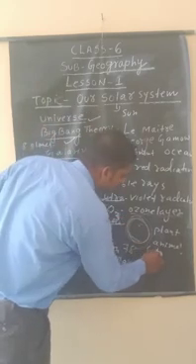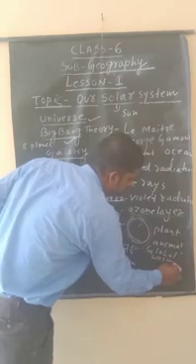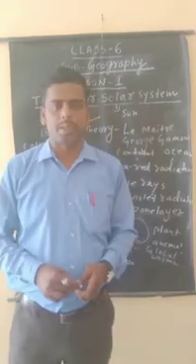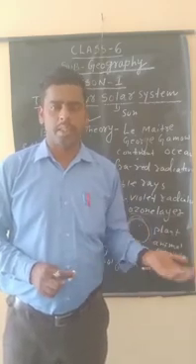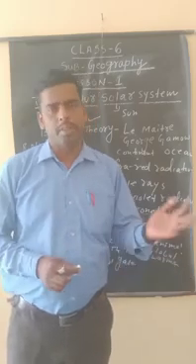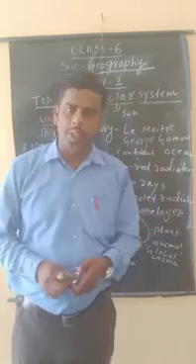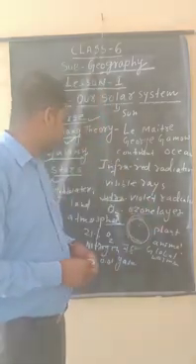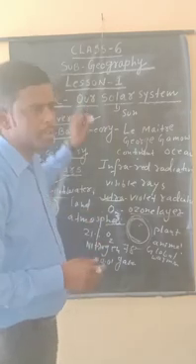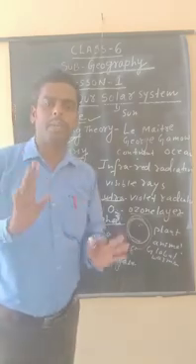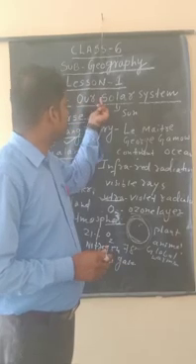So we should stop global warming and conserve natural resources. There are many kinds of resources. One is man-made resources, and second is natural resources, and also the physical environment. In the physical environment there is the biotic environment and the abiotic environment, and human resources are the most important resource of the universe. And also we should keep in mind that we should make our universe green. So we should plant more and more trees, so that our universe can be free from global warming and from air pollution also.